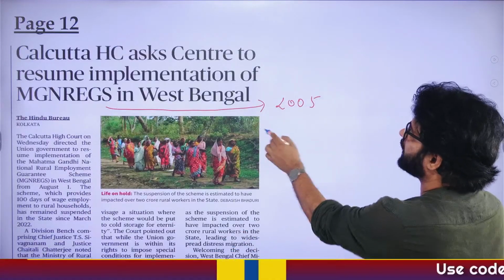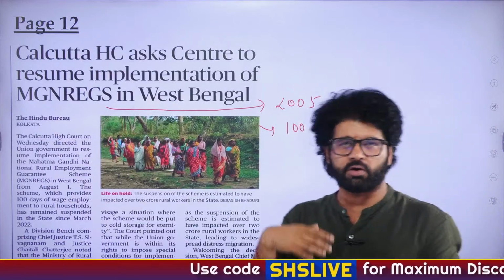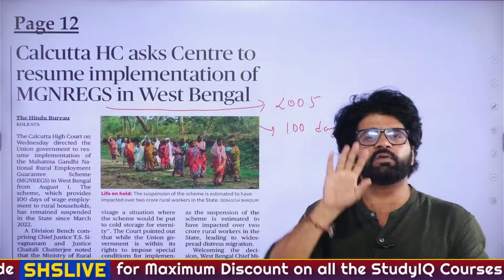How many days of work? 100 days of unskilled manual work. Do remember the keywords here, important from the mains perspective also. Schemes, GS mains paper 2. 100 days of unskilled manual work.